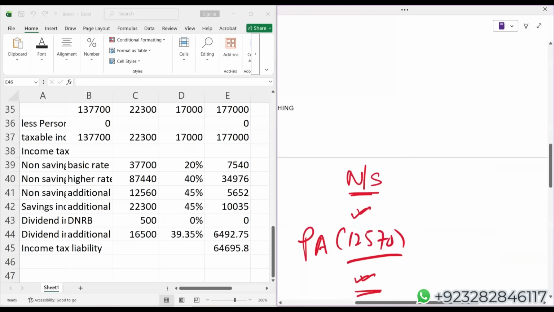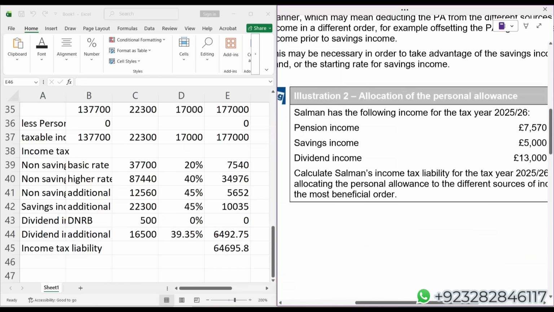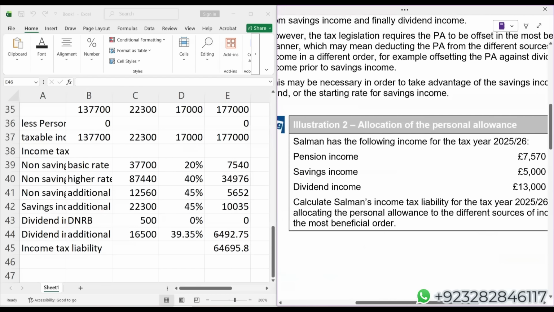Let me show you the question. Yes, you can see that. Allocation of personal allowance. Look at this, pension income is a non-saving income. Saving income is only 5,000. So the entire saving income actually falls in the starting rate band. Then I've got a dividend income which is 13,000.